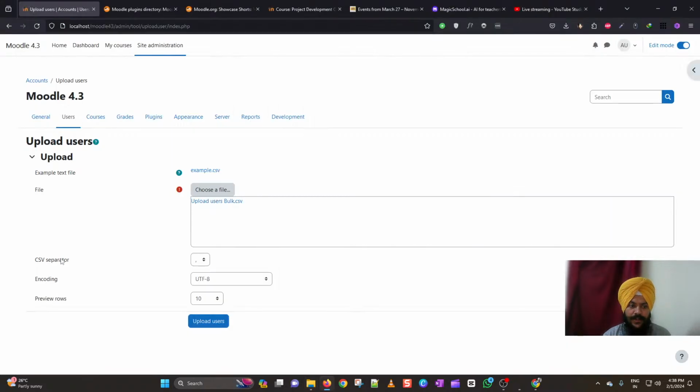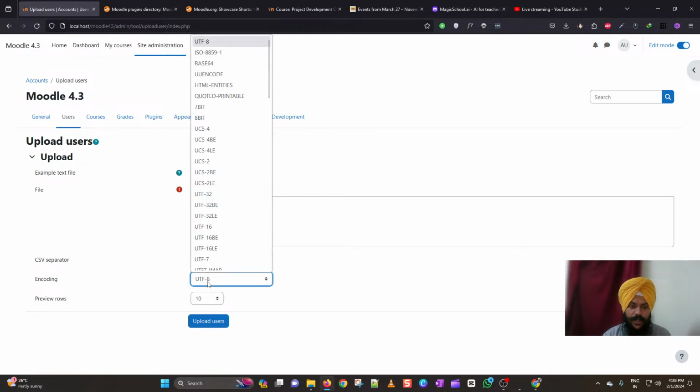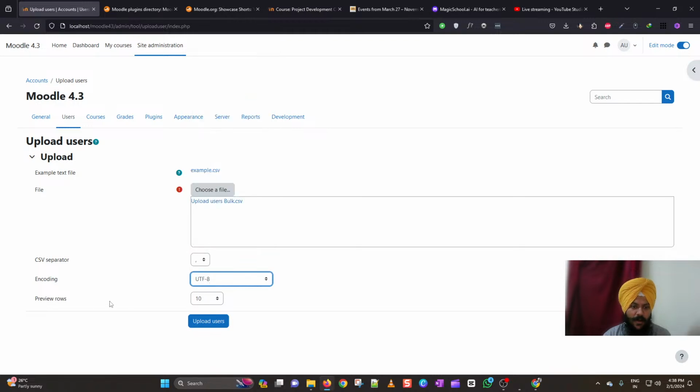Under the next field, you can choose the CSV operator. Generally it is comma because we are using a CSV file, but you can still use other separators here. Then you can choose the encoding. If you are having another encoding format, you can choose it here. Then you can preview the number of rows which are there in your Excel file and you would like to have a look. So let me say that since I have only 3 rows, so I will just keep it to 10, but you can make it up to number of thousands. So then click on upload users.